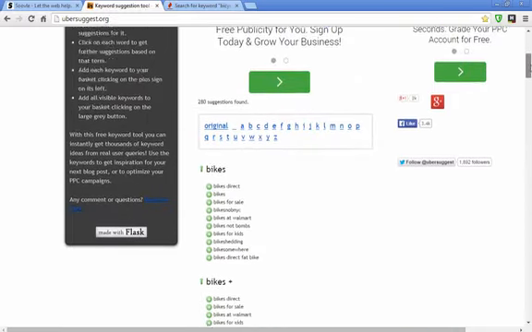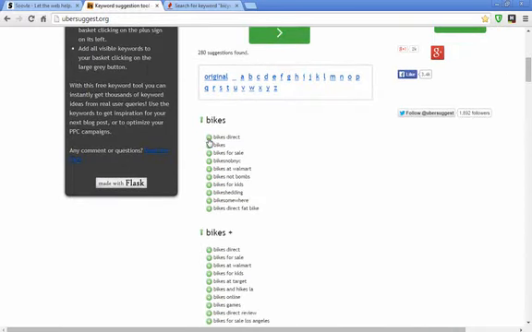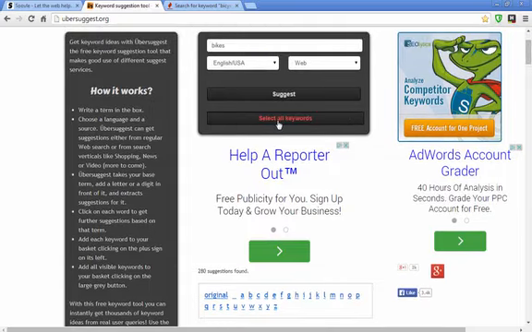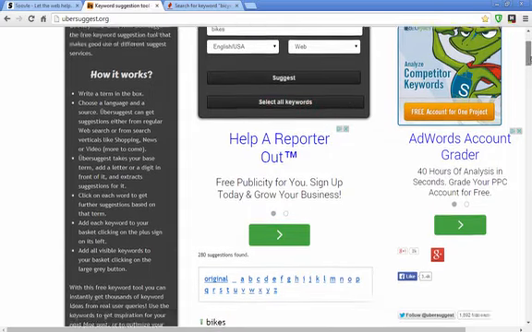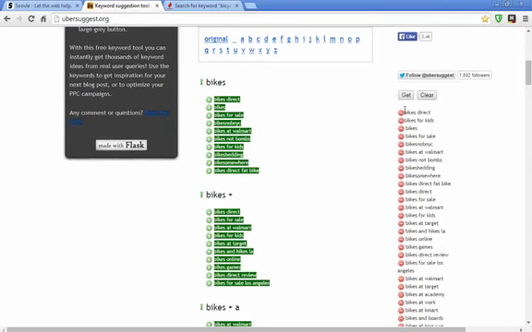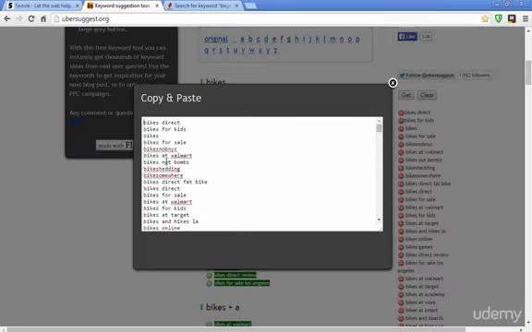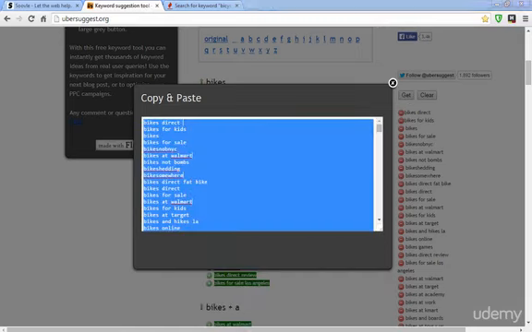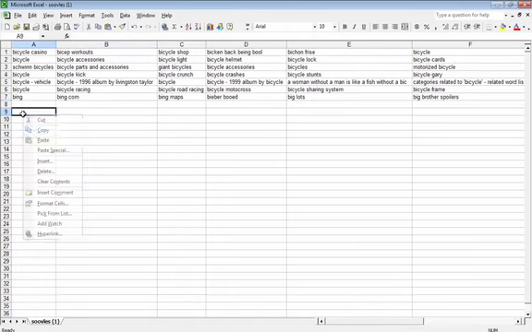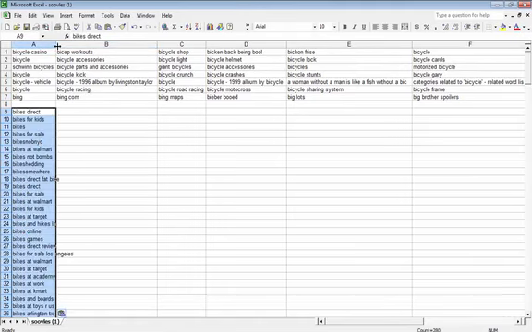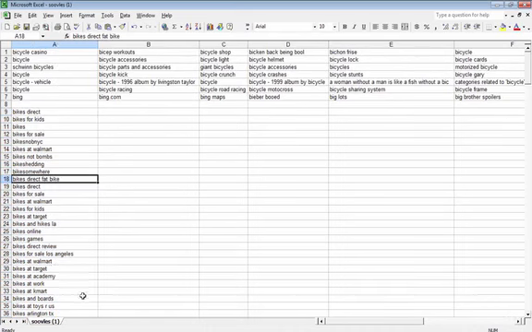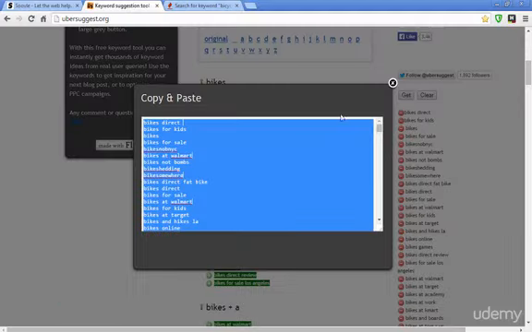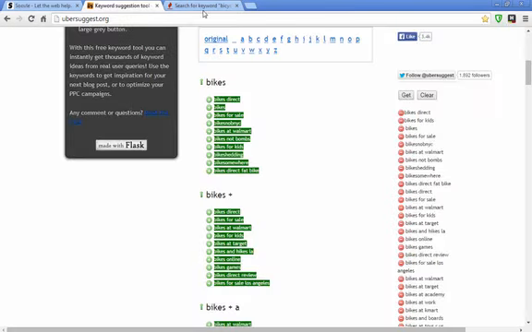So if you want, you can select all of the keywords that they come up with, or you can just do one at a time. So if you like it, you click the plus sign and it puts it over on the right. Or if you want all of them, you click select all keywords, and then every single one is on the right. And then you just click get, and then you get a little box here, and you can copy all of these, and you could paste them into your Excel spreadsheet. Right now we're just getting ideas, so don't worry about the relevancy or whether some of them are going to get deleted a little bit later. Just copy them all in there.